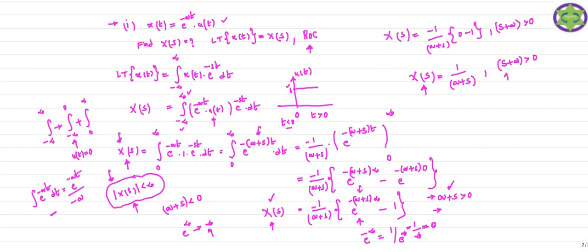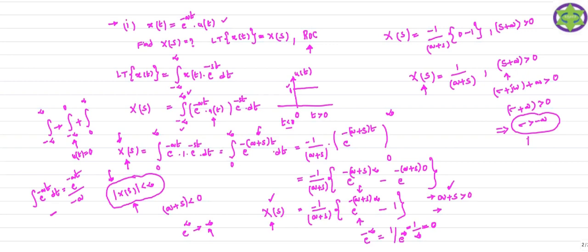Here s is sigma plus j omega, plus a is greater than 0. I want the values of sigma, not the omega values. So sigma plus a is greater than 0, which means sigma is greater than minus a. I just compare the real and imaginary parts on both sides of the expression. So for the values of sigma greater than minus a, the Laplace transform of the signal x of t, that is your X(s), is a converged signal.